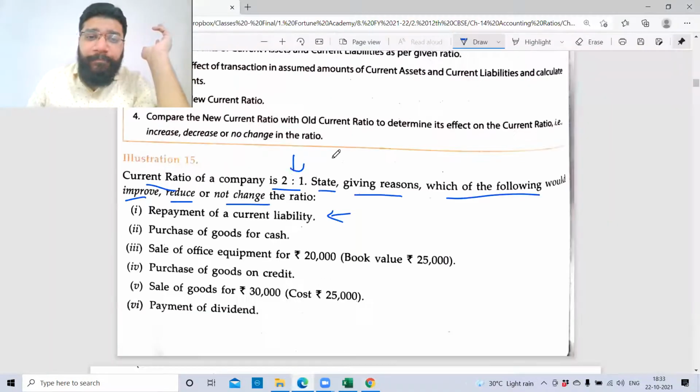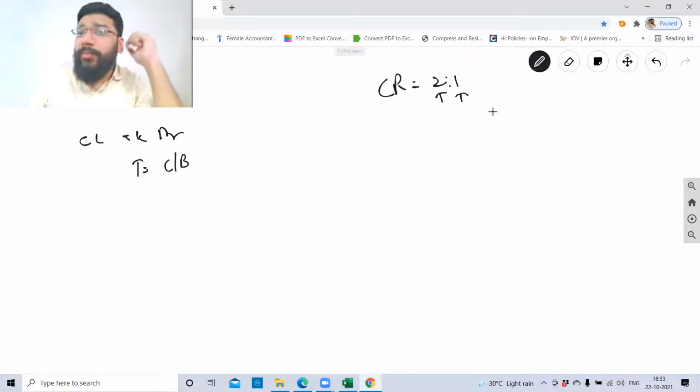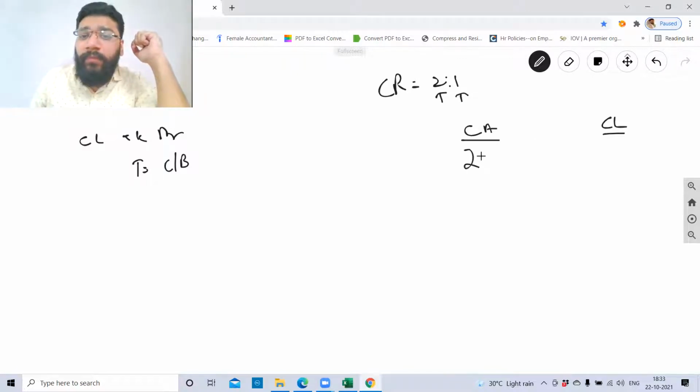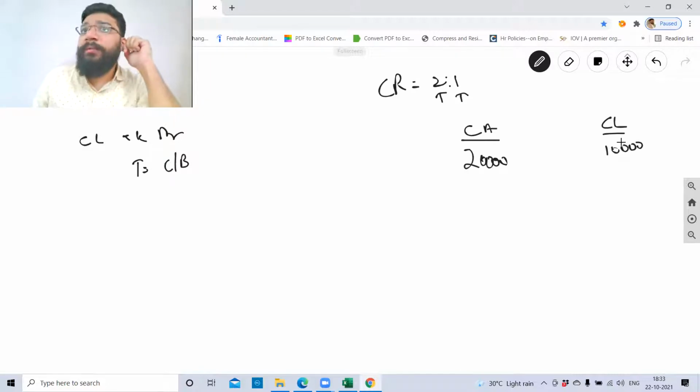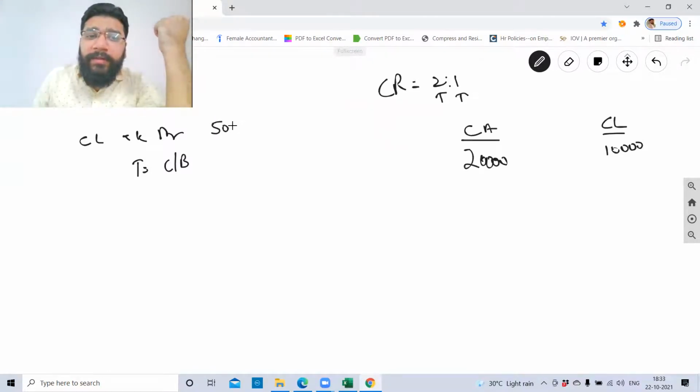I told you that this 2:1, we have to split this. Current ratio is nothing but 2:1. So current asset is 2, current liability is 1. So current asset, current liability, 20,000, 10,000. 2:1. You can assume 2 lakh, 1 lakh, whatever you're comfortable. Now, since the amount is not given, you can assume it. Let's suppose I'm assuming 5,000 rupees. I made the payment of 5,000 rupees.